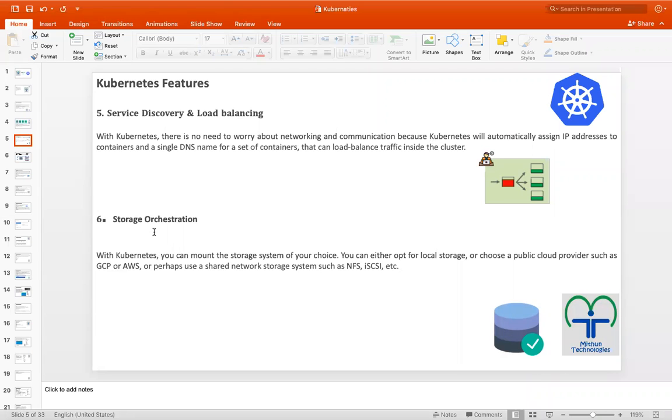So we can do the storage orchestration. With Kubernetes, we can mount the storage system of your choice. Again, volumes. Since we are dealing with containers, again we need to take volumes. We need to create a volume and we need to use the volume. Again, you can take a local volume or network volume.